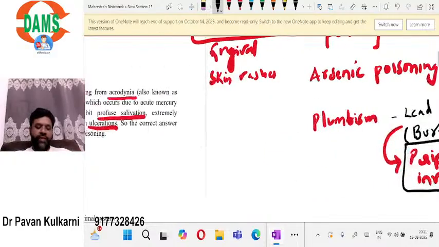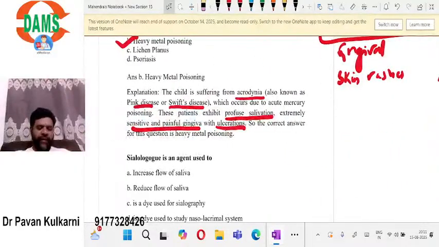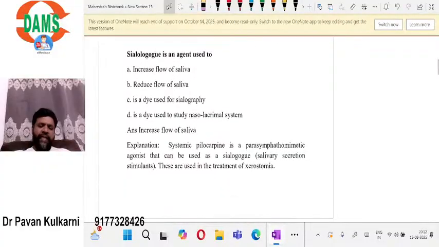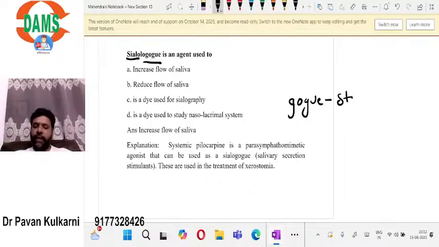Now let us move on to the next question. The next question says that a sialogogue is an agent used to... Sialogogue: sialo means saliva, and gogue means increase. What is the literal meaning of gogue? It is nothing but stimulant. So a sialogogue is an agent which increases the flow of saliva.